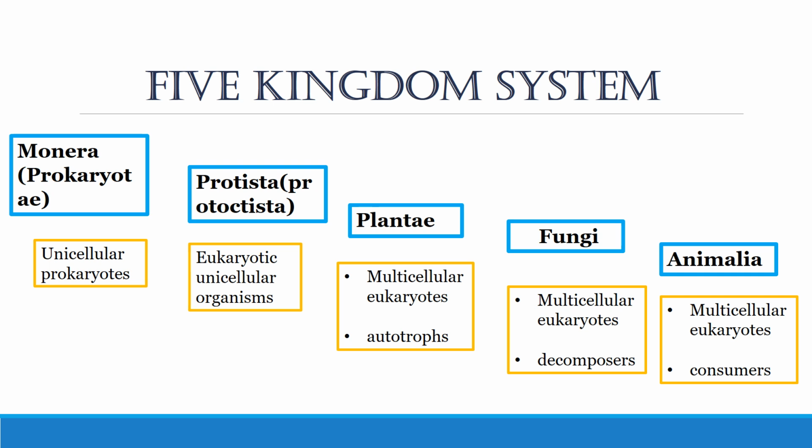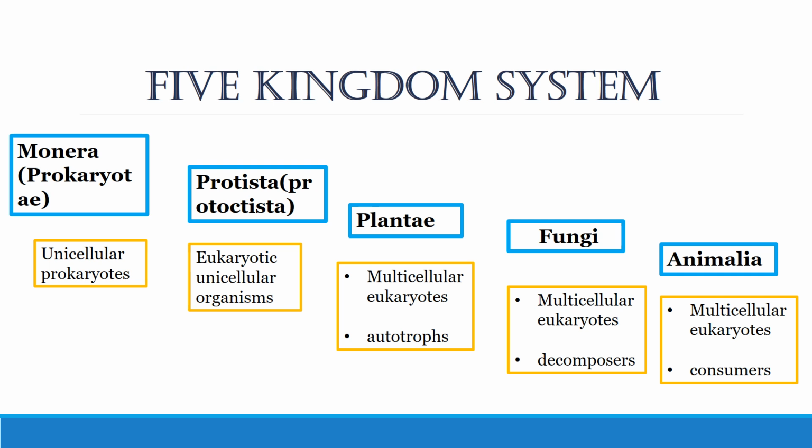Then you have the Plantae, that are autotrophs that have the ability to obtain their own food through their sources. That includes the presence of a pigment, the chlorophyll, sunlight and water, through which they are able to make their own food and store it. So they are also multicellular eukaryotes as compared to the protists.